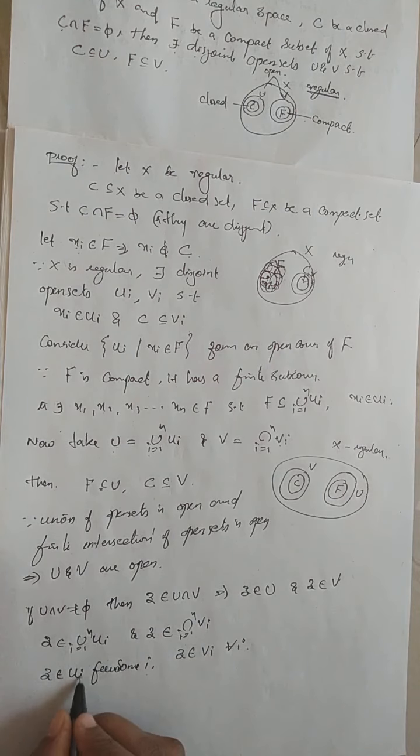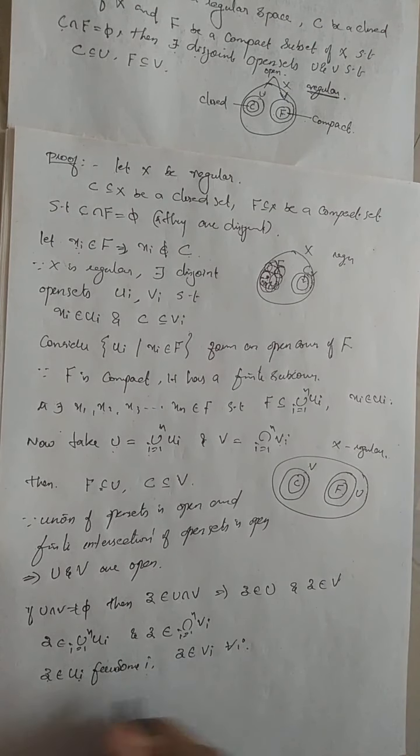Fixing that i for which Z belongs to Ui, Z also belongs to the corresponding Vi, so Z belongs to Ui intersection Vi.